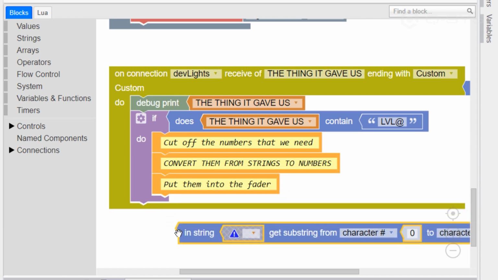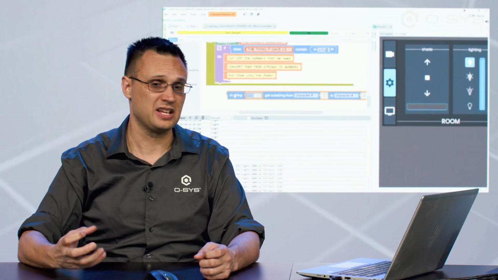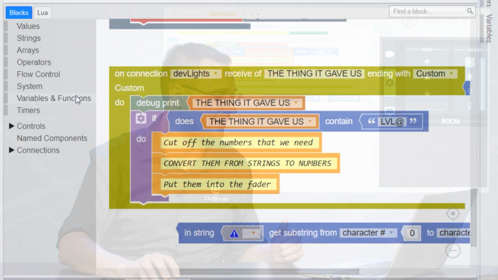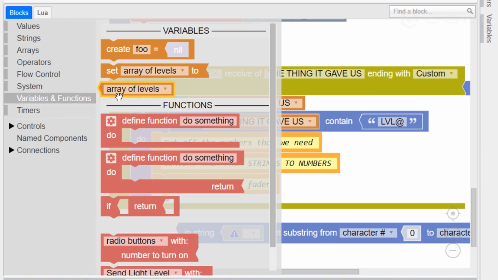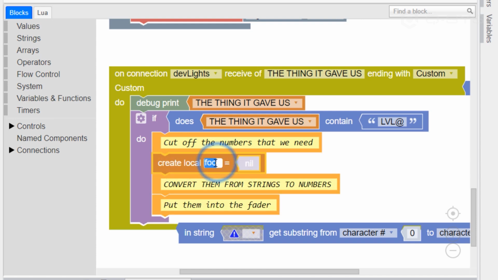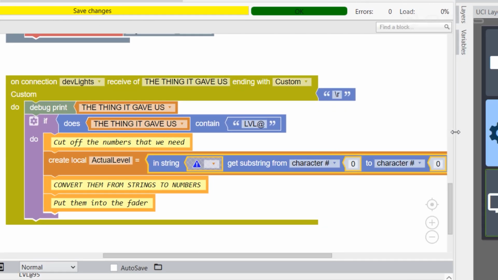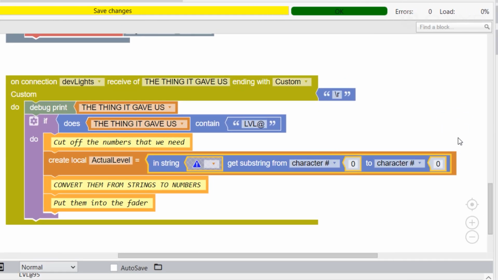So just for argument's sake, I think we should make a variable here. We want to remember the thing that we're pulling out. To keep it really simple, let's create a new local variable and call it the actual level. That's all we need. Now we can input into that variable this long substring. Okay, so in string X, we're going to get a substring that starts from character 0 and ends at character 0. That's already not very helpful.